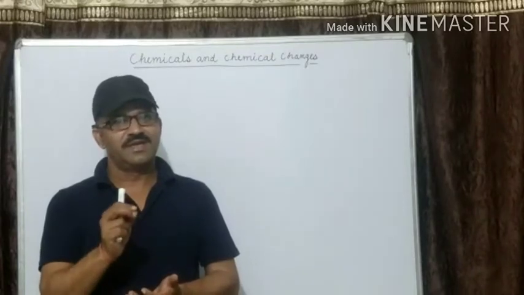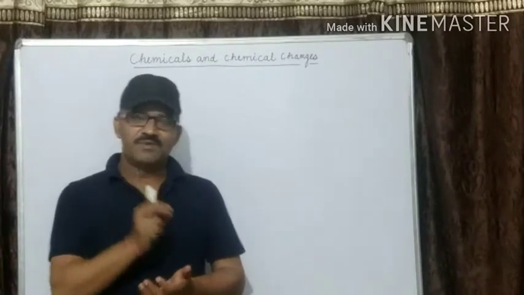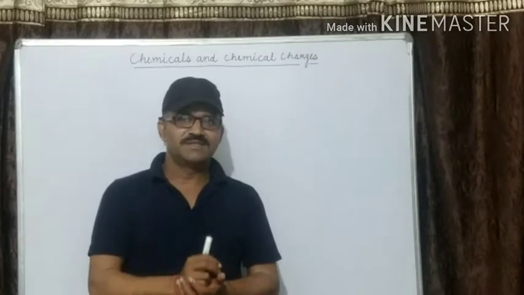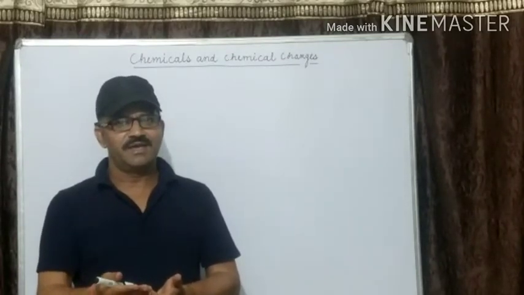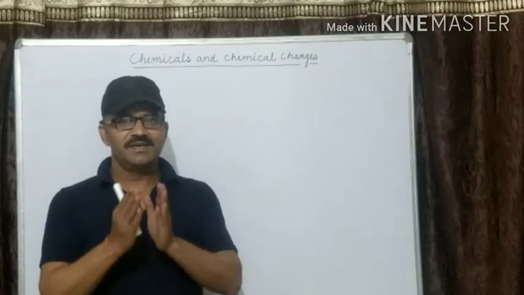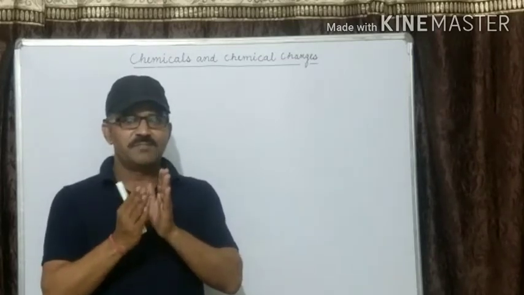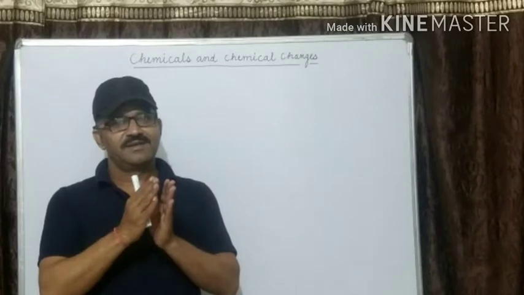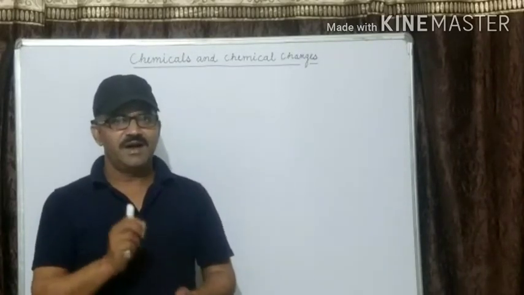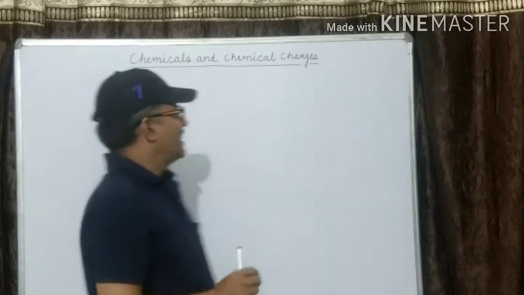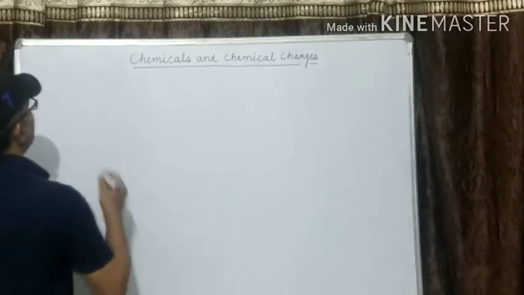A compound is a pure substance that is made up of two or more elements combined together in a fixed ratio. And now we discuss the properties of compounds.